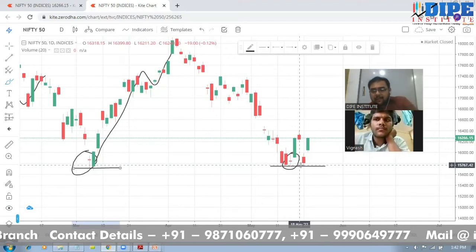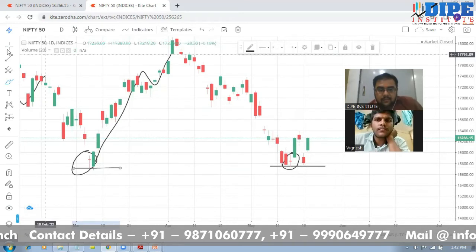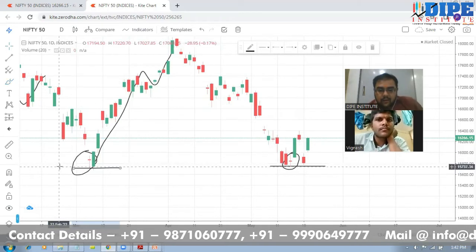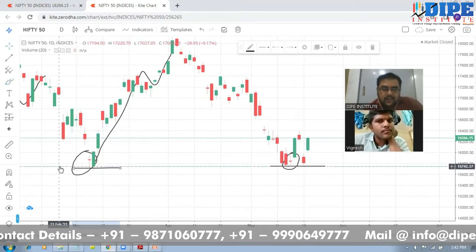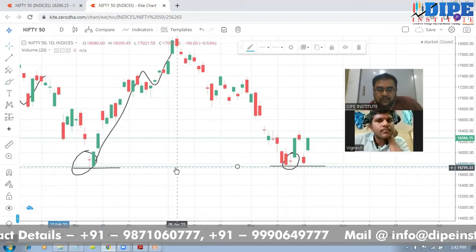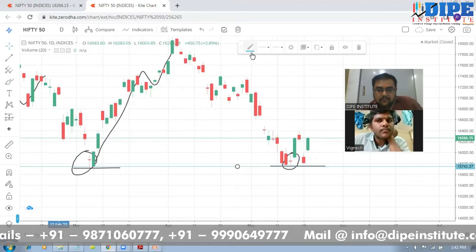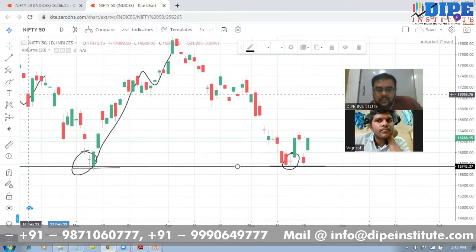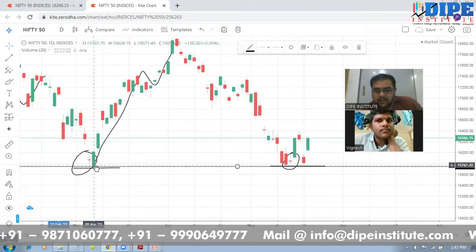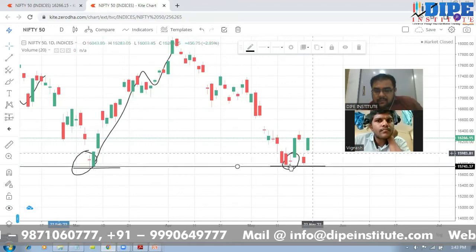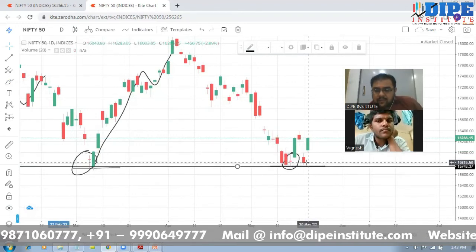Now see, the black line that I have drawn here, a parallel line, if I draw it here like this, this is an important support level. Not just right now, but an old one as well. Because the same low was respected by the market during the month of March, and the same low is now respected by the market in the month of May.